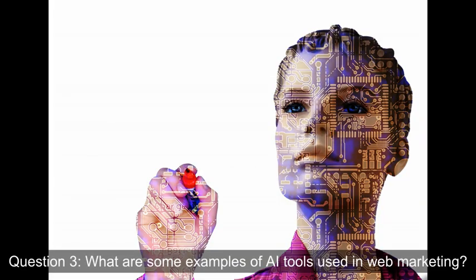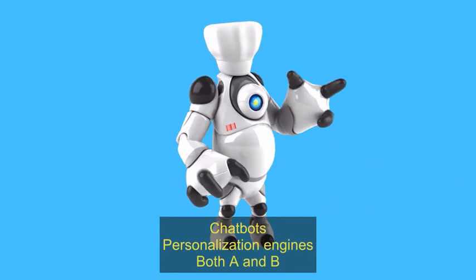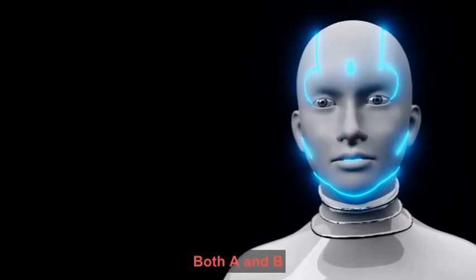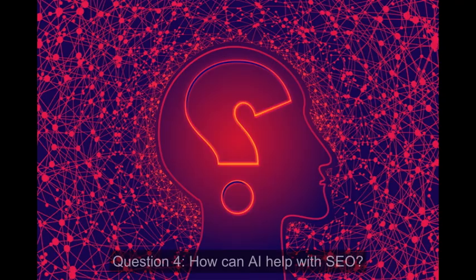Question 3. What are some examples of AI tools used in web marketing? Chatbots, personalization engines, both A and B. Both A and B.